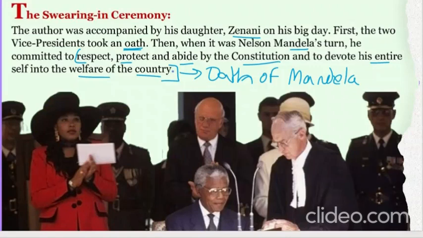So that is what Nelson Mandela said, that I will respect, protect, and abide by the constitution, and devote my entire self to the welfare of the country. He said that I just want the country to have more equality, and this black, white, this racism shouldn't be there. So this was the swearing which was done on the inauguration day.